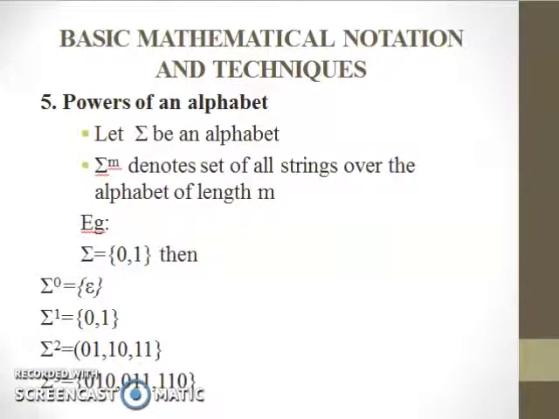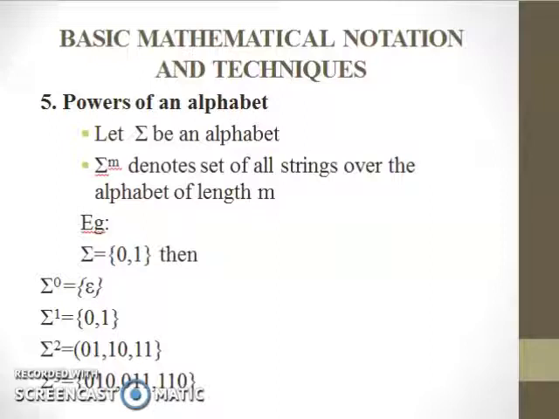Fifth one is power of an alphabet. Already you know the alphabet is represented by summation, and summation power m denotes the set of all strings over the alphabet of length m. An example, summation equal to {0, 1}. So summation power 0, that is m is 0, means there are no symbols, right? So it's represented by epsilon.